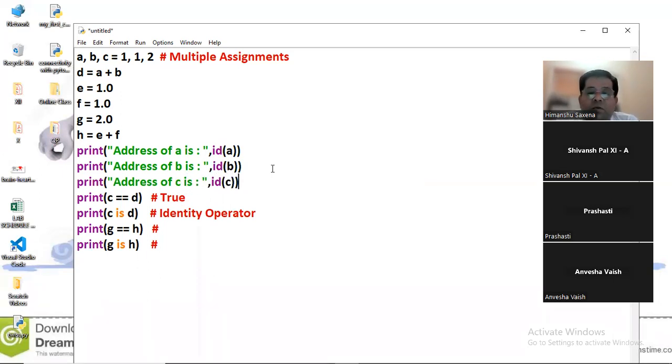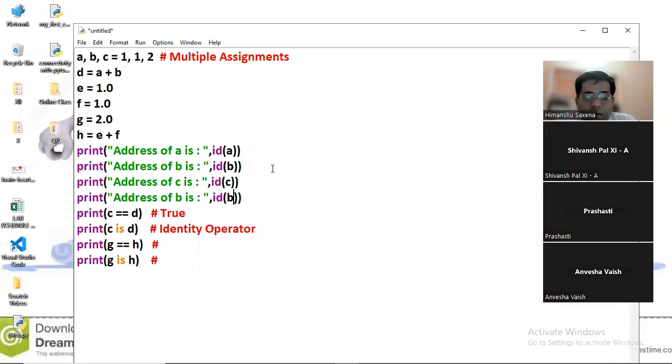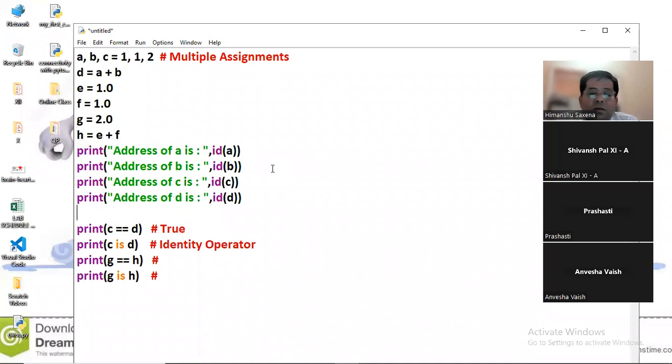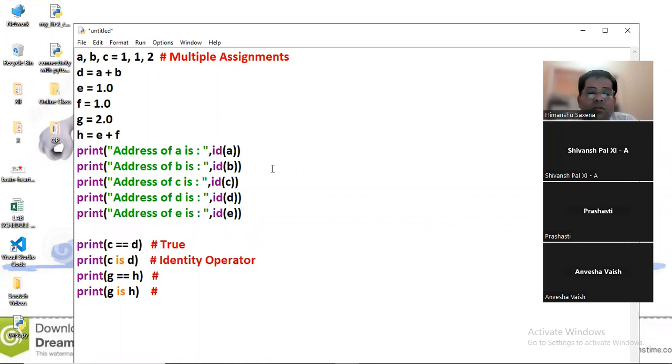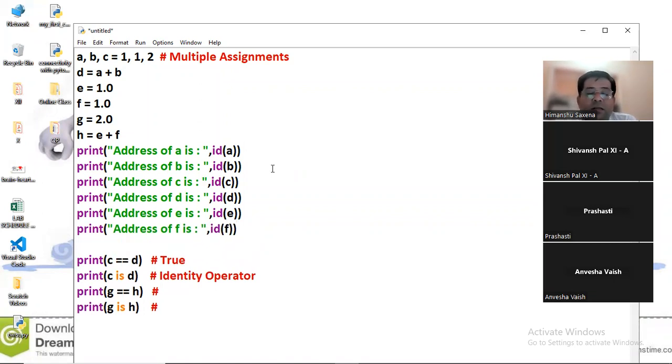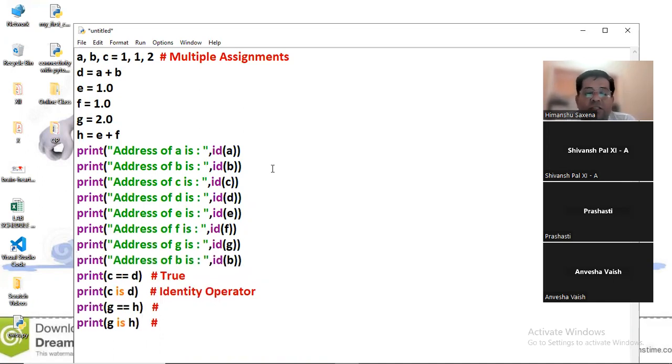The address of C also we have displayed. Now D. A, B, C, D variables we have used, so the address of D I also want to display. And at last E, F, G, H also. So this is the E address. We want to see where this value is getting stored. Then F, at last G, and finally the last variable H.